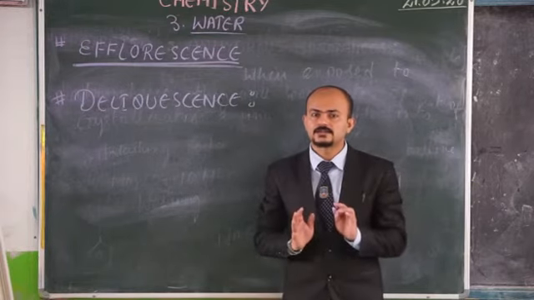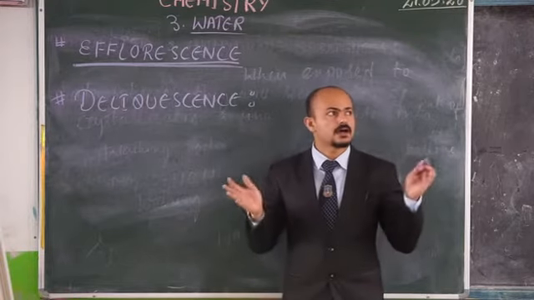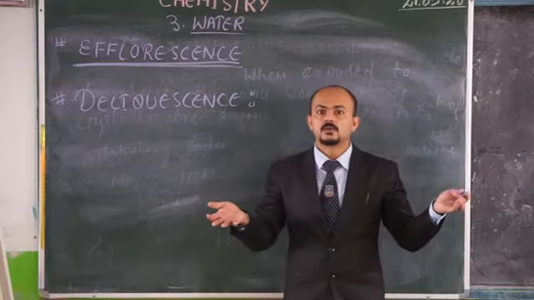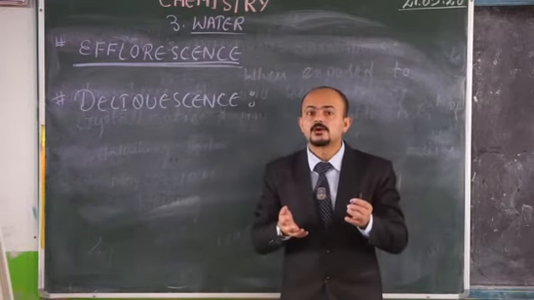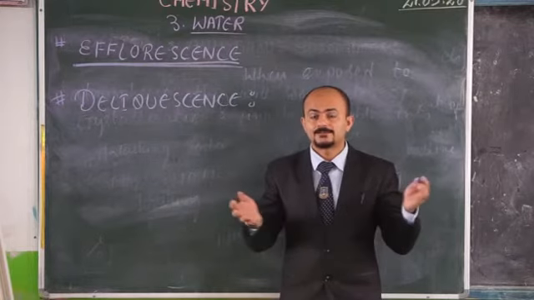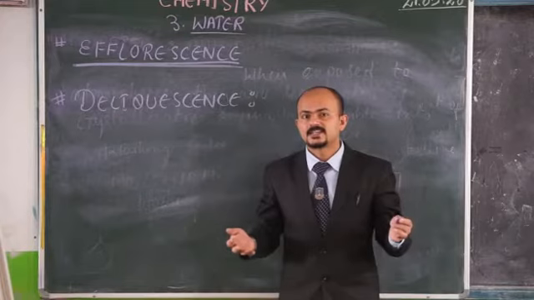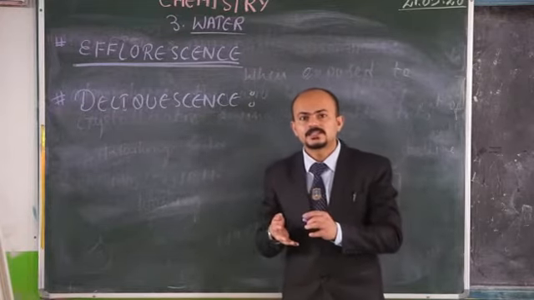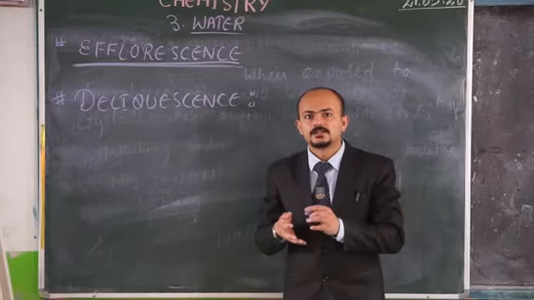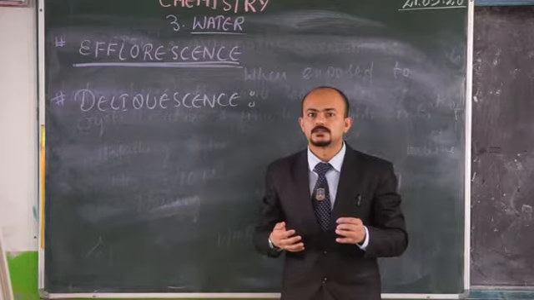These are those compounds where certain water-soluble substances, now please listen carefully, when exposed to atmosphere, what will they do? They will absorb water molecules so much that they will finally dissolve in it and make a saturated solution.